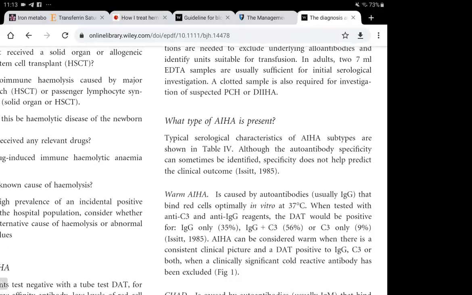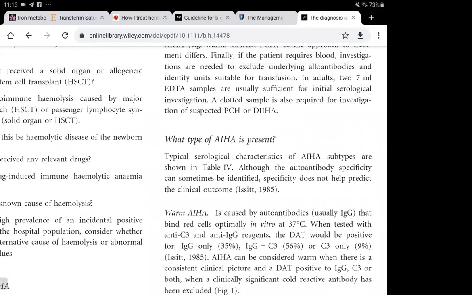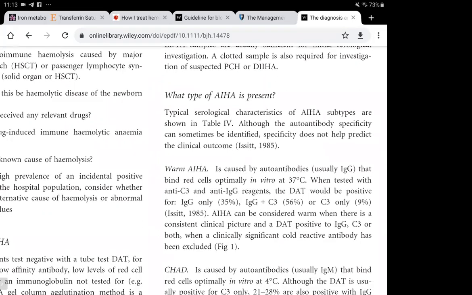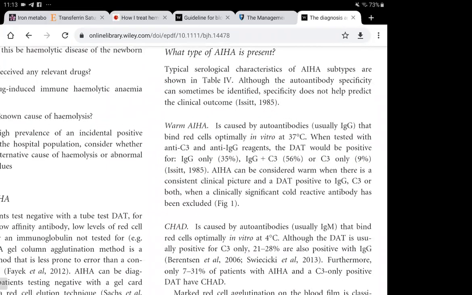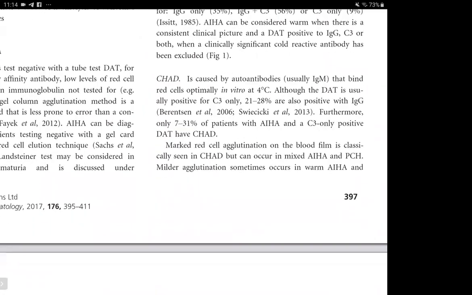I think this is just a reminder for all of you. There is a break in between because of the 40-minute session. We will rejoin again, and then we will continue with warm autoimmune hemolytic anemia, cold CHAD and PCH. Of course, they will be dealt with in detail at the end.